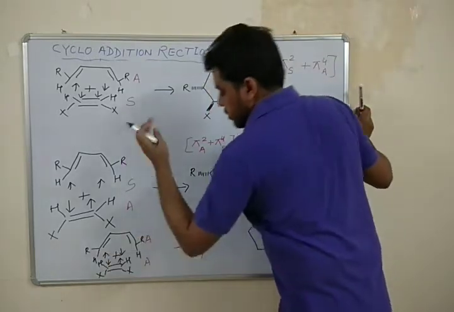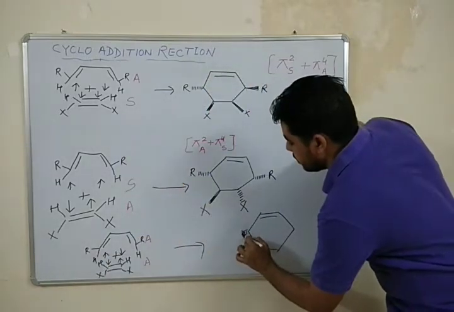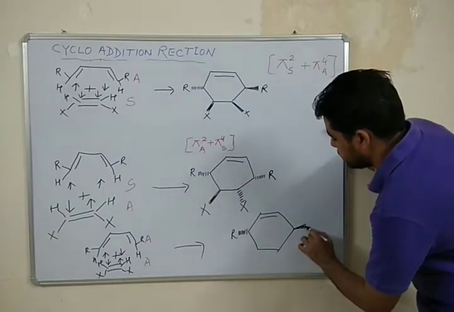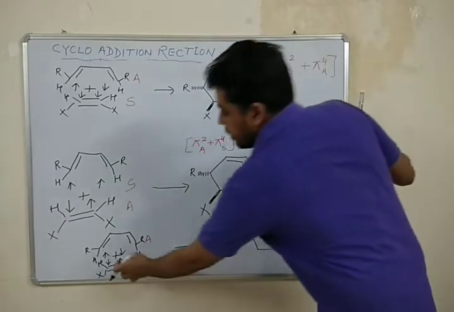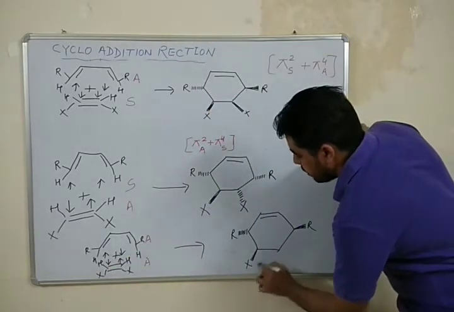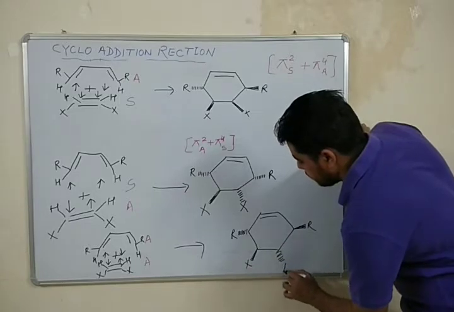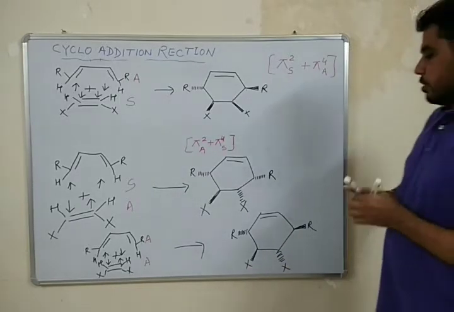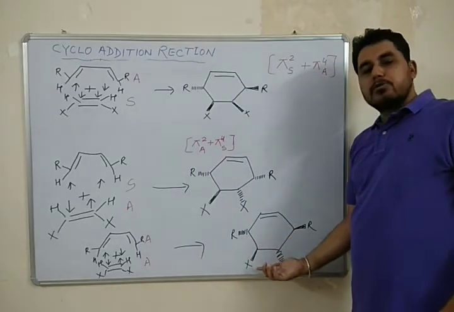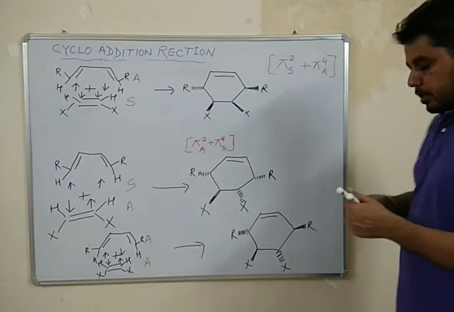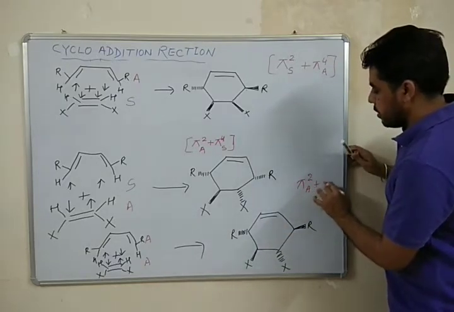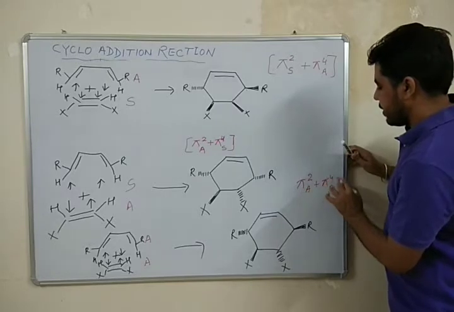So this, it is in upward direction, it means it is going away from me, and this particular is coming towards me. Similarly, this X is coming towards me, and this particular another X is going away from me. So both the R are oriented opposite to each other. Similarly, X are also oriented opposite to each other. So it is an example of pi 2 intra plus pi 4 intra addition.